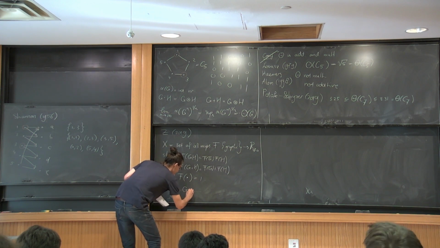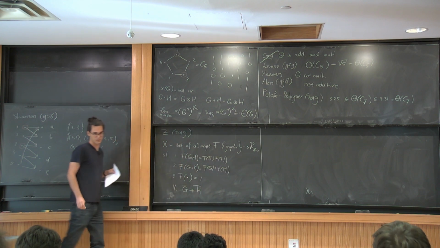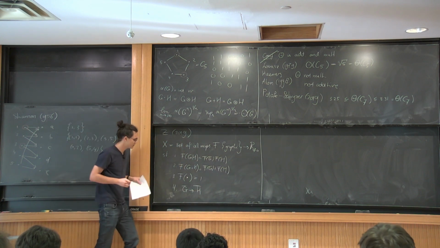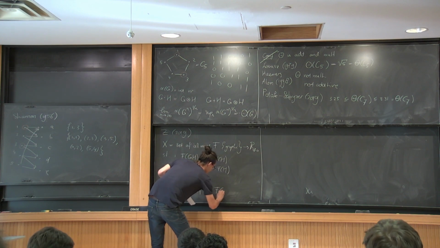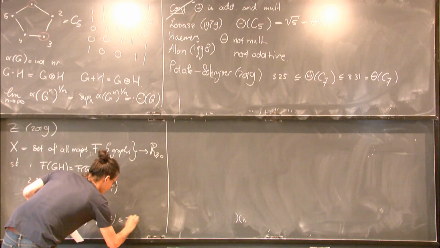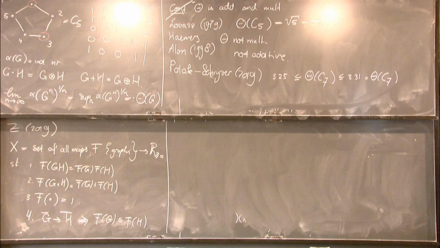If there is a graph homomorphism from G bar to H bar, which are the complement graphs, then I want f of G to be smaller than f of H. Yeah, so of course you can think of graphs as a semi-ring, and then these are semi-ring homomorphisms, and there's the pre-order on them. So these are the monotone semi-ring homomorphisms on graphs.